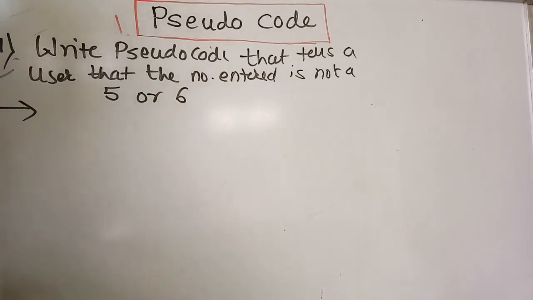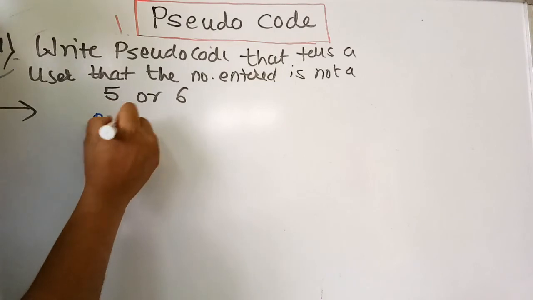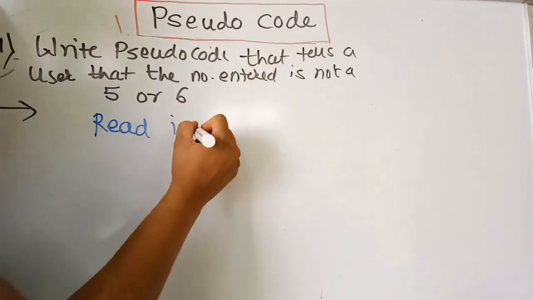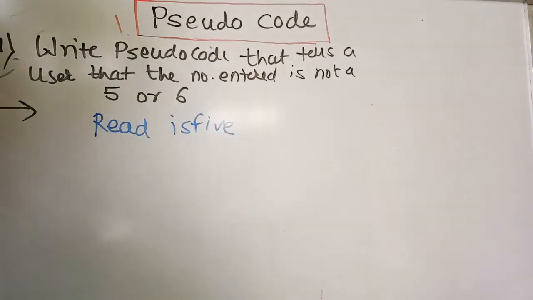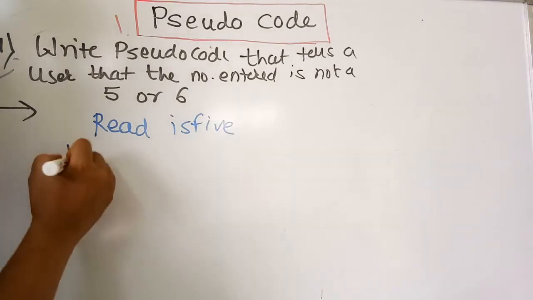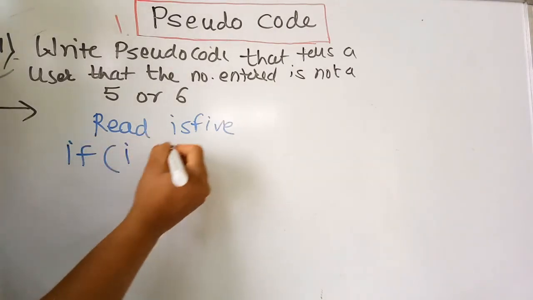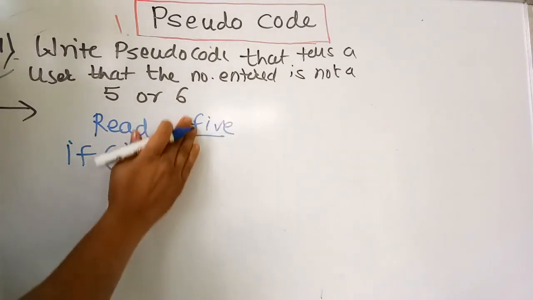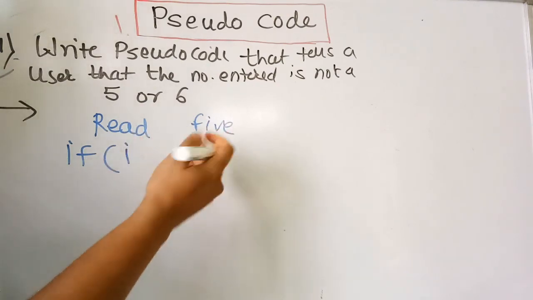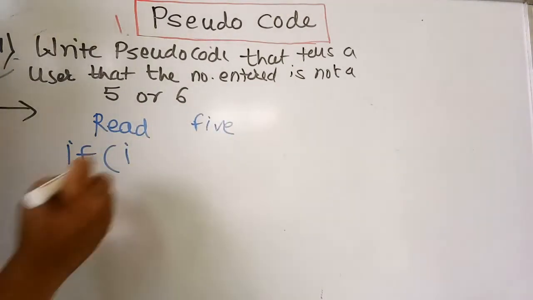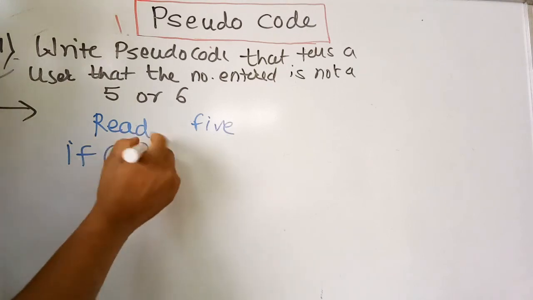How to accomplish this in pseudocode terms? First of all, read the number. You have to read a number and check whether it is 5, and you can take it as is 5, or you can take it as another name. If it is 5,